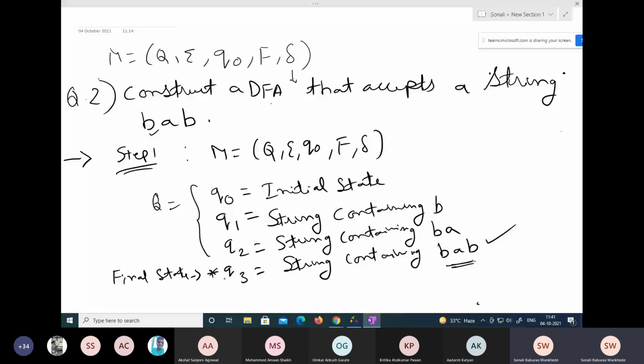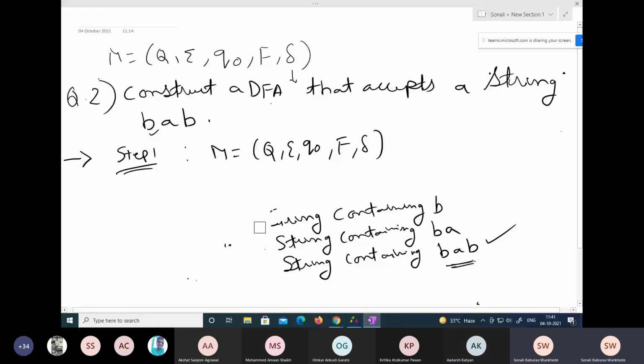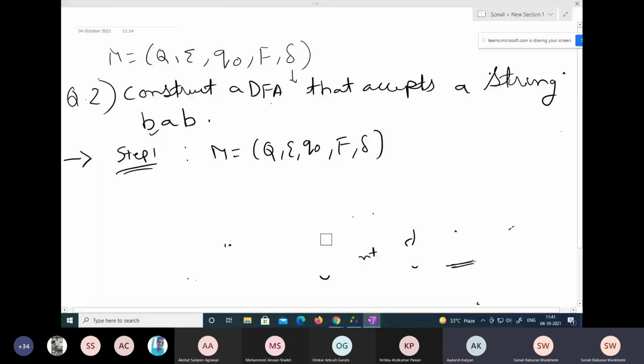Now the next step is finding sigma. What is my sigma here? Is it 0, 1 or AB? First of all, sigma is the input or the language or the alphabets which are accepted. Sigma can be 0, 1 or it can be AB. Now in our question, what is given? BAB. So it means the input is in the form of A's and B's.